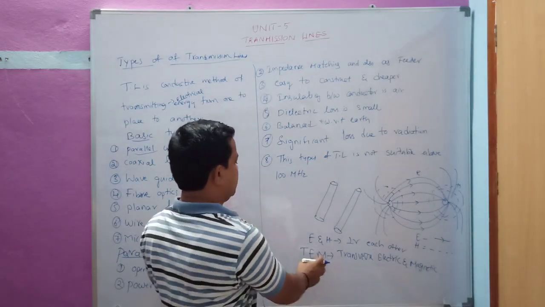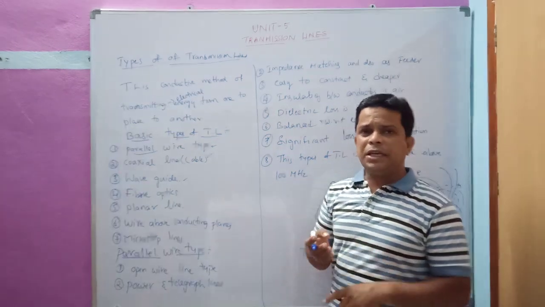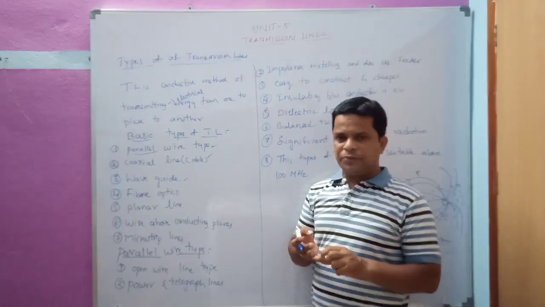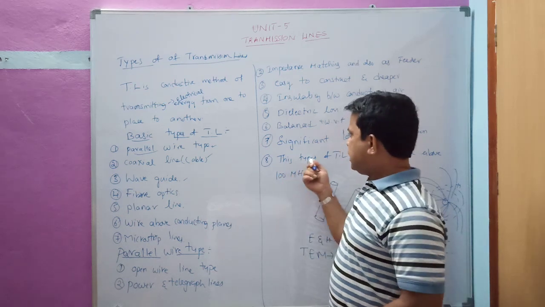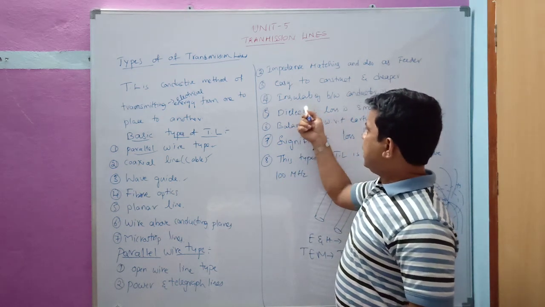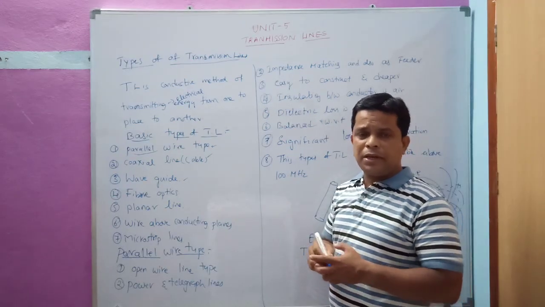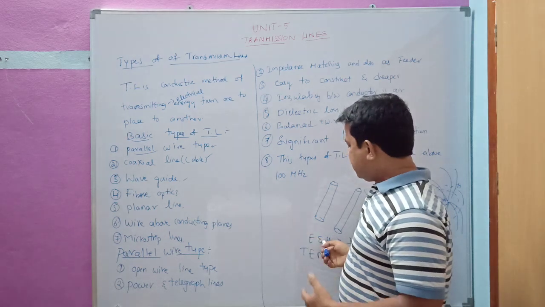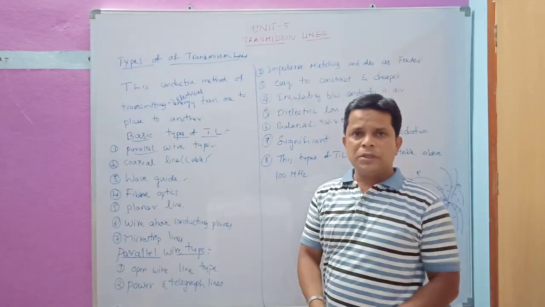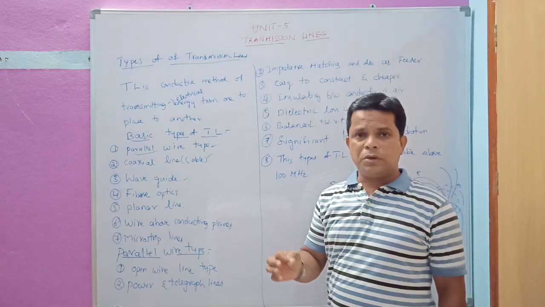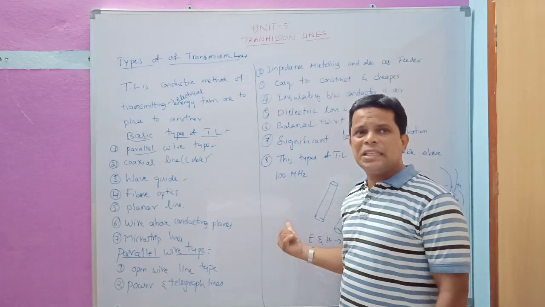So here we have TE, TM and TEM modes. We generally have three types of modes in waveguides: transverse electric, transverse magnetic, and transverse electromagnetic. As the transmission line is in the open, that is free space, the mode of propagation possible here is the transverse electromagnetic mode. This type of mode is possible in free space or in this type of transmission line.